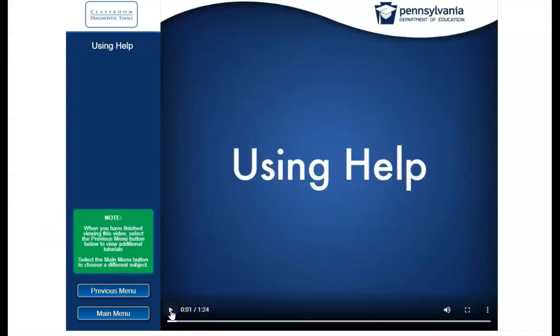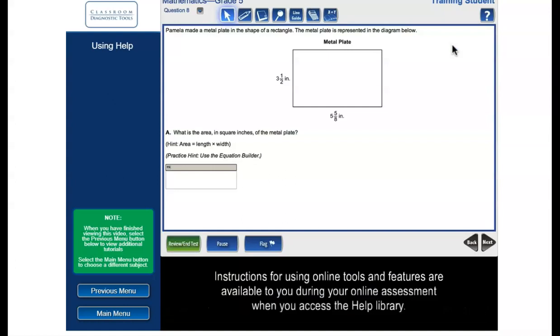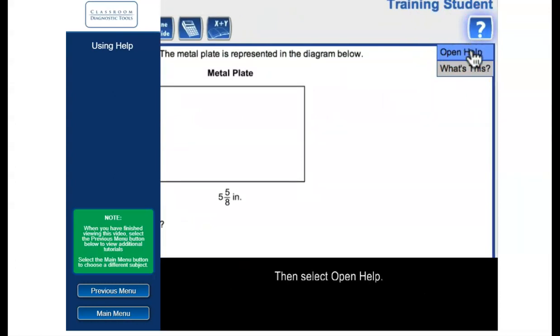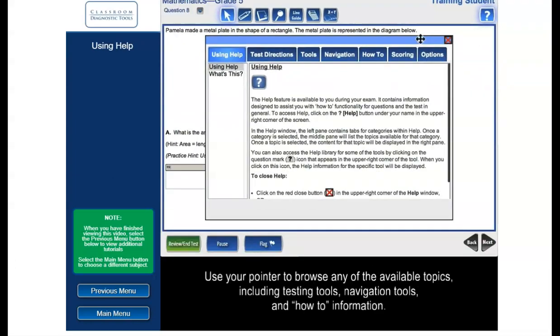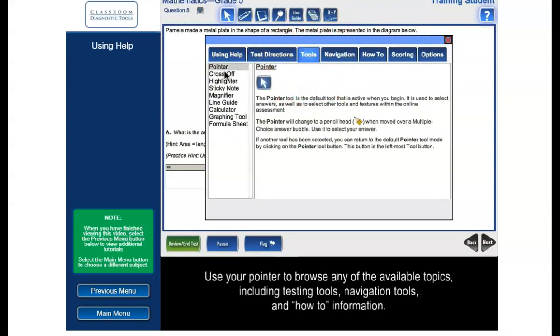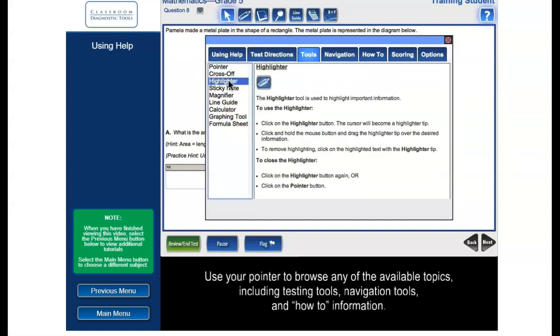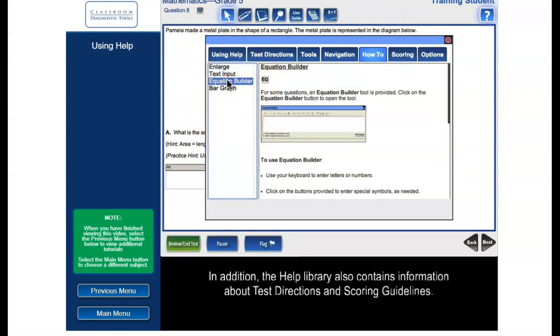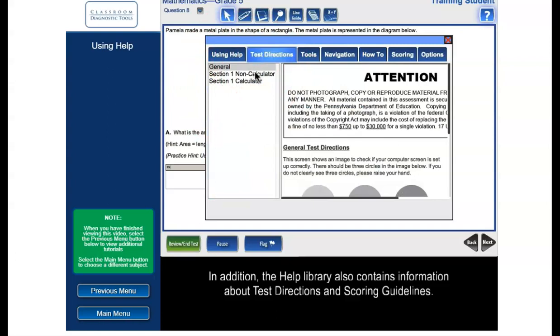Okay, using help is something you guys tend to not do, but it is so helpful, hence the word help. Instructions for using online tools and features are available to you during your online assessment when you access the Help Library. Select the question mark symbol in the upper right corner to open the Help Library. Then select Open Help. Use your pointer to browse any of the available topics, including testing tools, navigation tools, and how-to information. In addition, the Help Library also contains information about test directions and scoring guidelines.